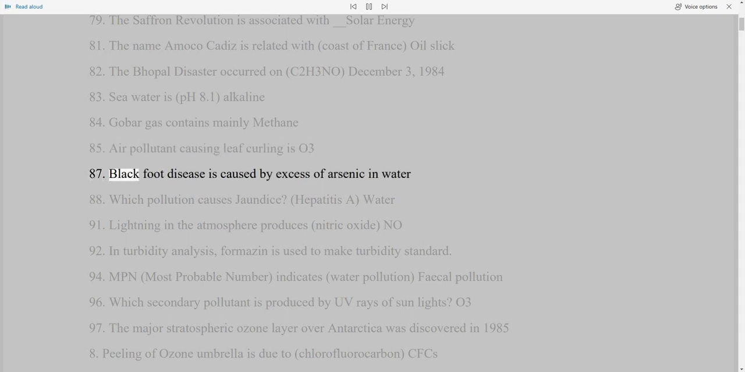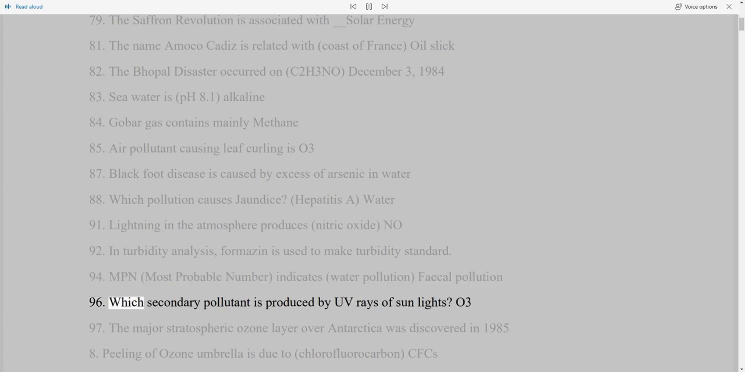87. Blackfoot disease is caused by excessive arsenic in water. 88. Which pollution causes jaundice? Hepatitis A, water. 91. Lightning in the atmosphere produces nitric oxide, NO. 92. In turbidity analysis, formazine is used to make turbidity standard. 94. MPN, most probable number, indicates water pollution, fecal pollution.